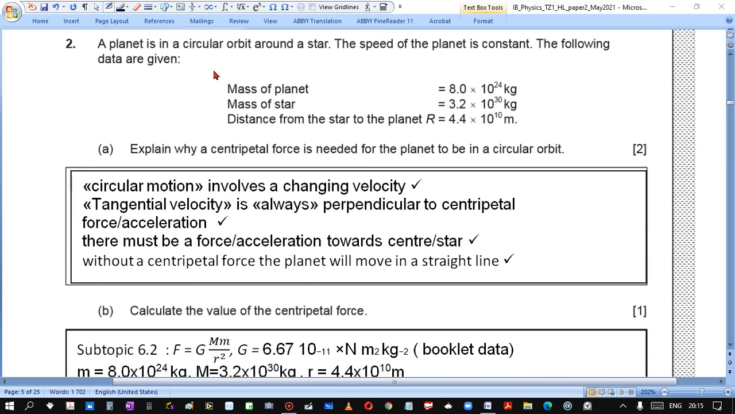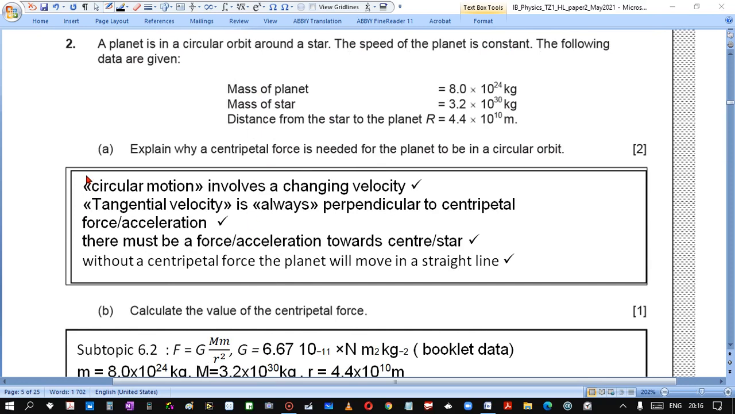Question 2. A planet is in a circular orbit around a star. The speed of the planet is constant. The following data are given: mass of planet, mass of star, distance from star to the planet. Explain why centripetal force is needed for the planet to be in circular orbit.